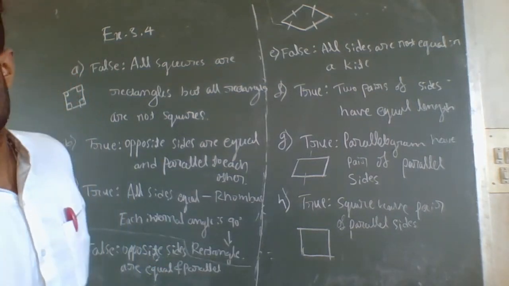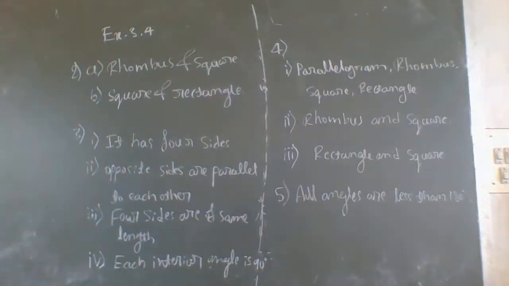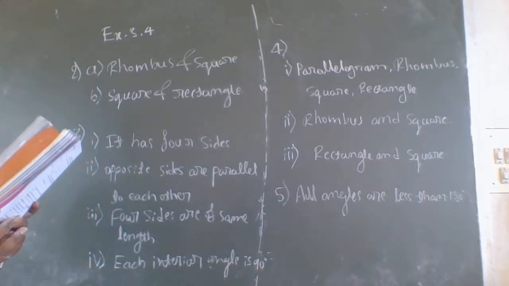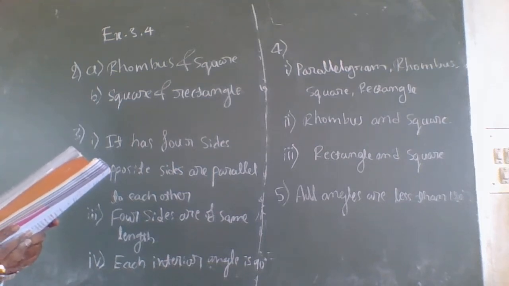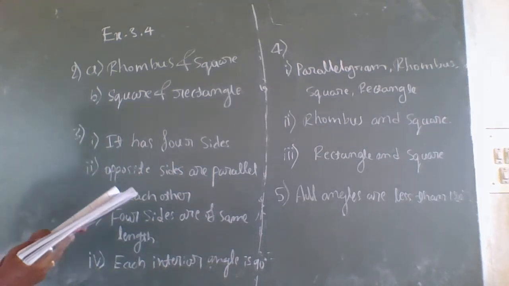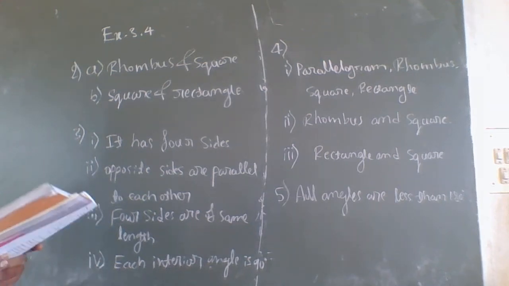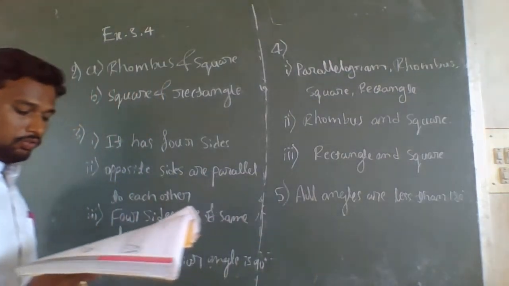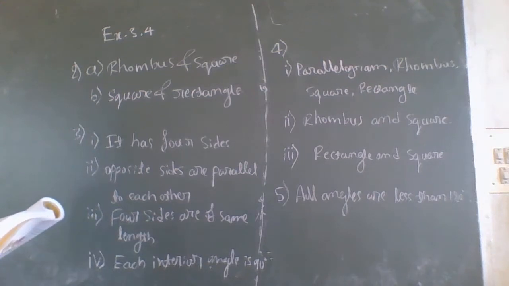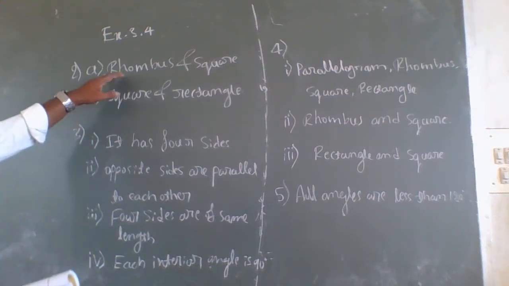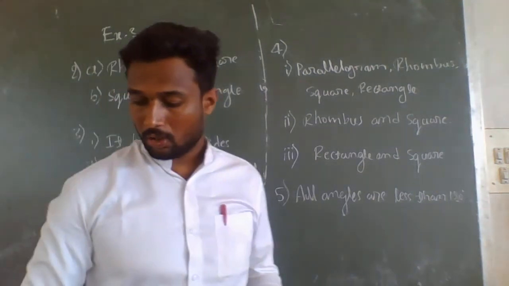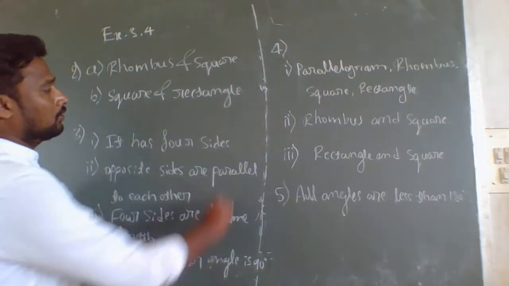Second question. In the second question, they are asking us to identify all the quadrilaterals that have certain properties. So we have to find the quadrilaterals, and they have given some properties. First one, four sides of equal length. If four sides are equal in a quadrilateral, then it is a rhombus or a square. In a rhombus or square, we all know that all the sides are equal to each other.